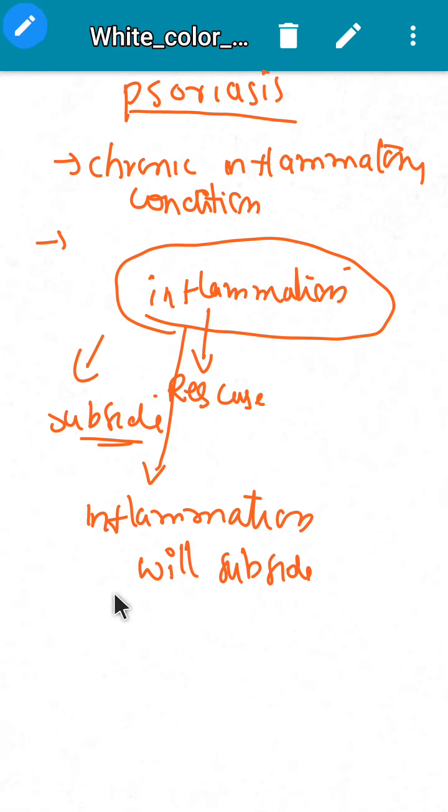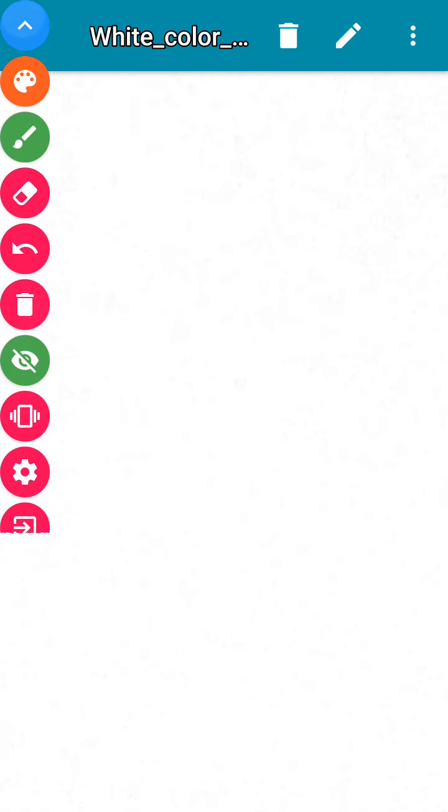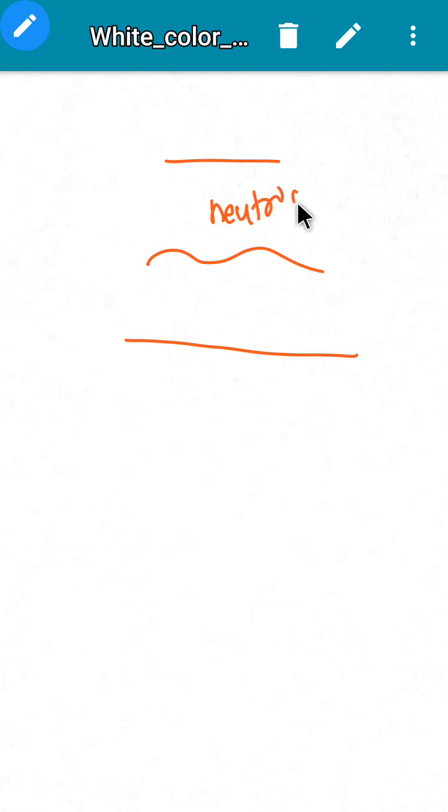So see how it happens. So this is skin, right? When there is injury, inflammation will happen. This inflammation will result in appearance of neutrophils, and all cytokines will be released as part of inflammation, right?